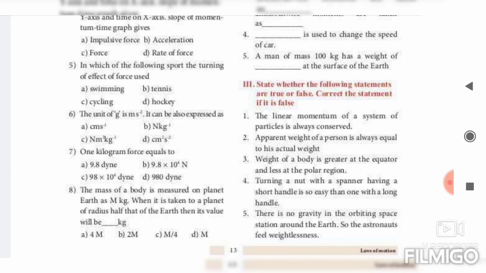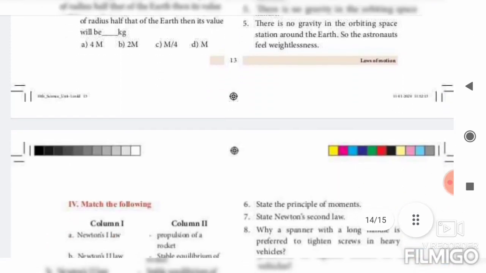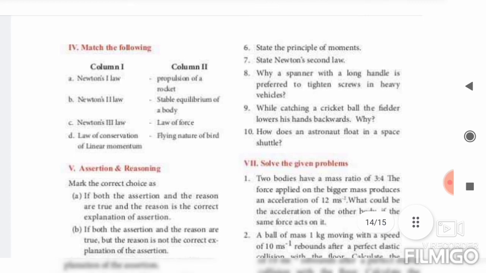Okay, you have to learn well, and first lesson all the answers, mostly all the answers revised. So anyway, you should learn. Match the following. Newton first law, what's the answer? Stable equilibrium of a body. Newton second law, law of force. Newton third law, flying nature of bird. Law of conservation of linear momentum, propulsion of a rocket.